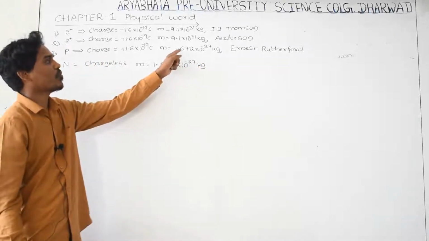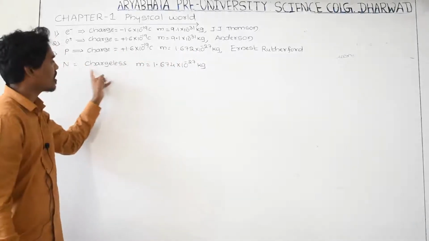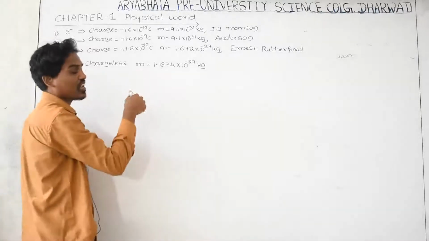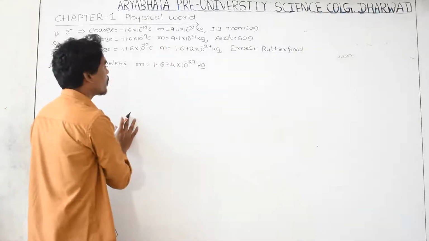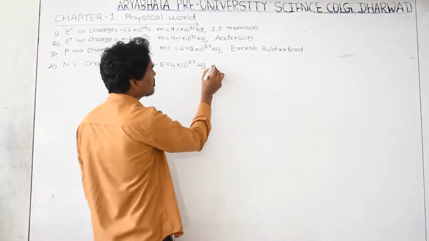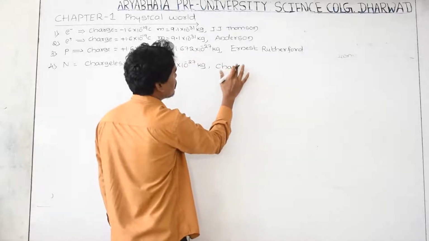The proton's mass is 1.672 and it has a charge, but the neutron does not have any charge, that's why I wrote here chargeless, and its mass is slightly greater than that of the proton. How much? 1.674 into 10 to the power minus 27 kg, and it was discovered by the scientist James Chadwick.